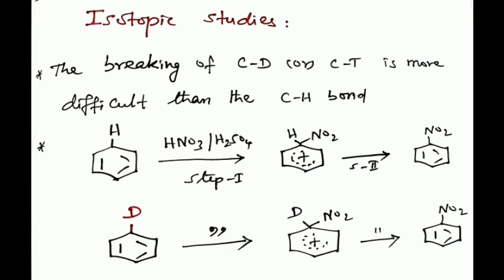Hence, we do not consider the second step in both cases as the rate determining step. Thus, as step 1 is the rate determining step, no significant isotopic effect is observed. So the first step in the mechanism must be the slower, rate determining step.